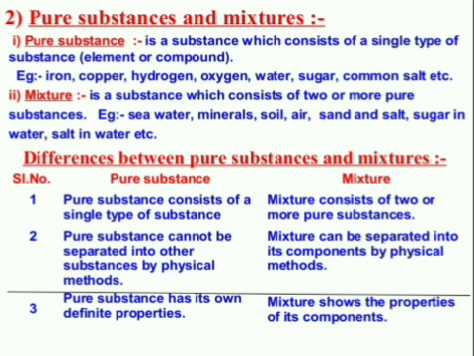Pure substances. A pure substance is a substance which consists of a single type of substance, that is element or compound. Examples: iron, copper, hydrogen, oxygen. These are elements which consist of the same type of atoms. Water, sugar, common salt are compounds which are made up of the same type of molecules.